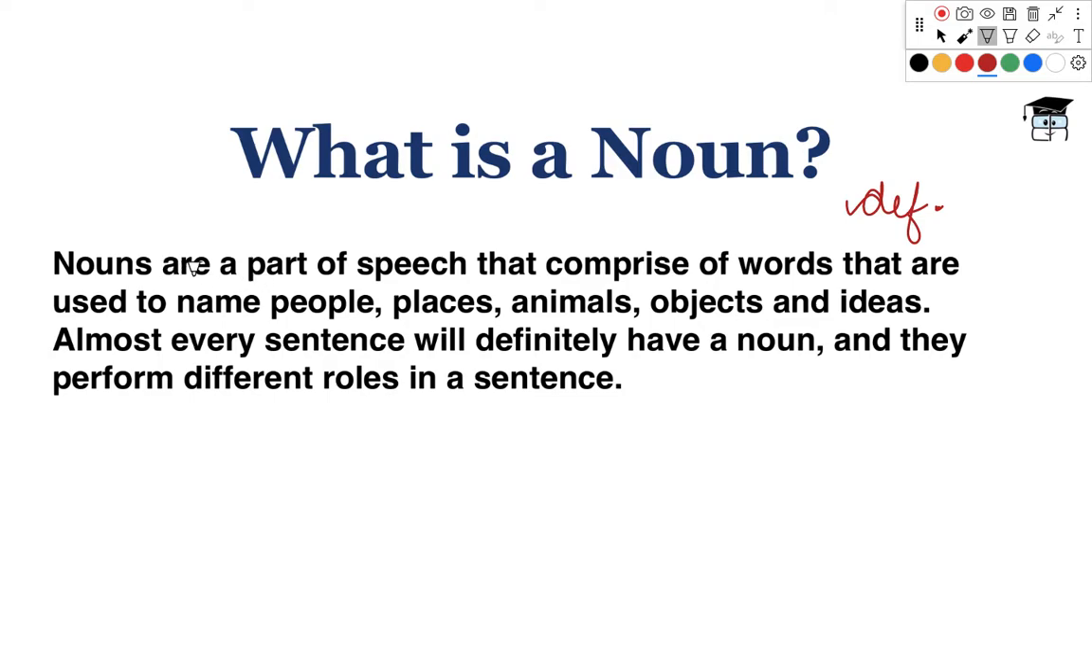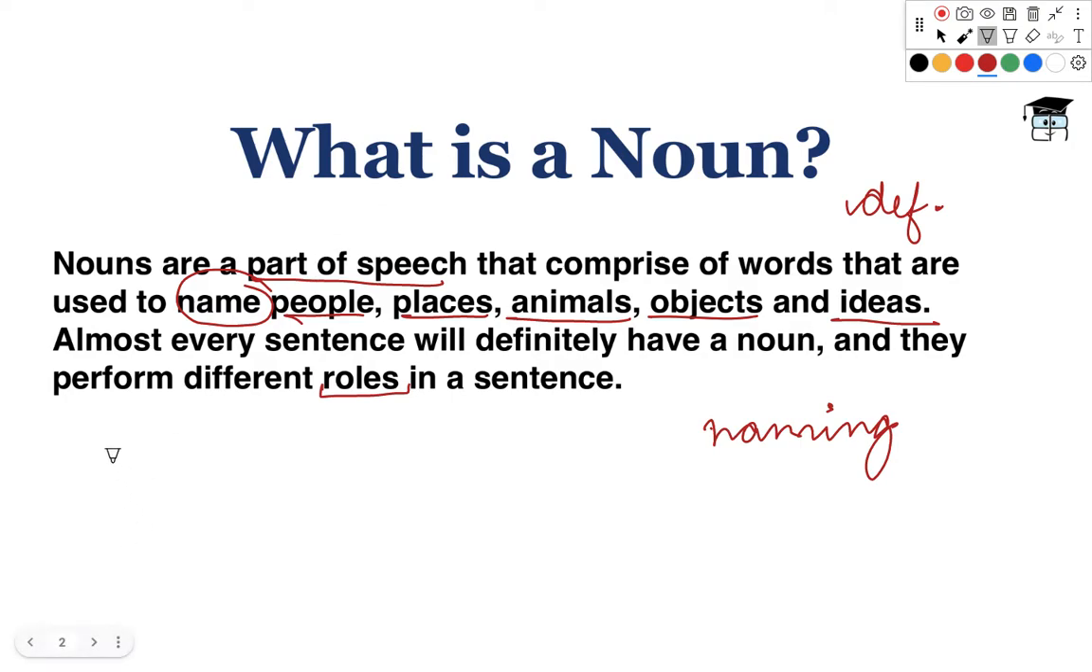What are nouns? Nouns are parts of speech that comprise words that are used to name people, places, animals, objects and ideas. Almost every sentence will definitely have a noun and they perform different roles in a sentence. Okay, now from this definition it is quite clear that we are talking about naming of these people, places, animals, objects and ideas.